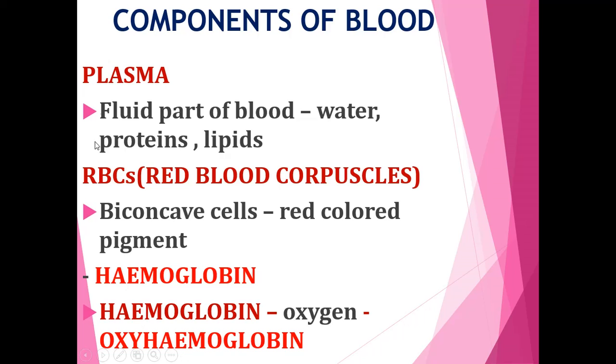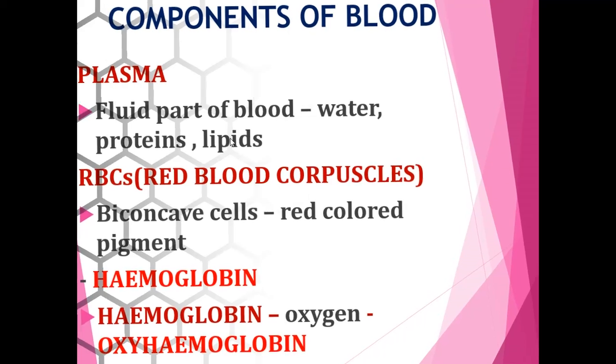Understood, children? Plasma is the fluid part of the blood, composed of water, proteins and lipids. Red blood corpuscles are biconcave cells which contain a red colored pigment called hemoglobin. What is the red colored pigment present in RBC, children? Hemoglobin, which gives red color to the blood. Hemoglobin combines with oxygen and forms oxyhemoglobin, which transports oxygen to all parts of the body.